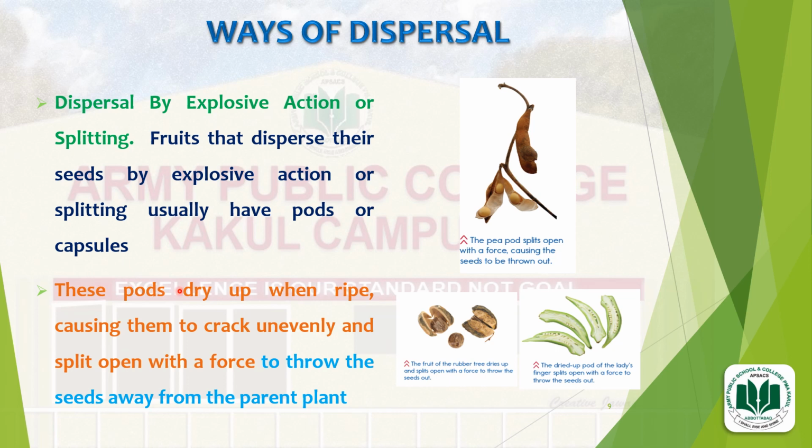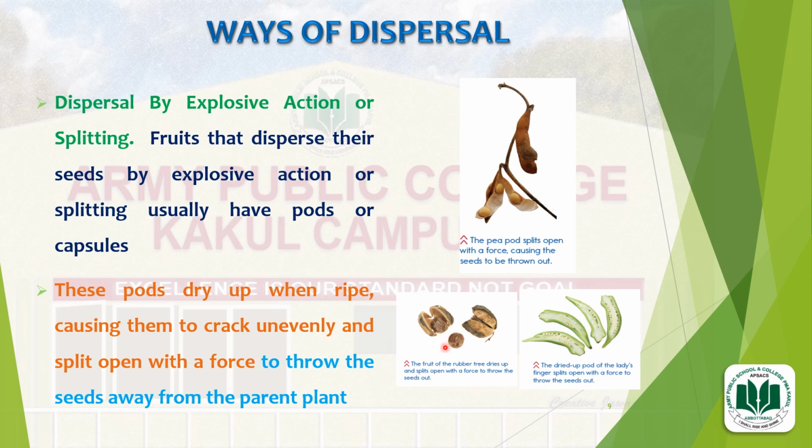These pods dry up when ripe, causing them to crack unevenly and split open with a force to throw the seeds away from the parent plant. So you can see in the diagram, the pea pod splits open with a force. Due to this force, the seeds will be thrown out far away from the parent plant.